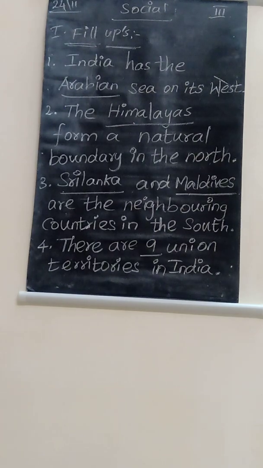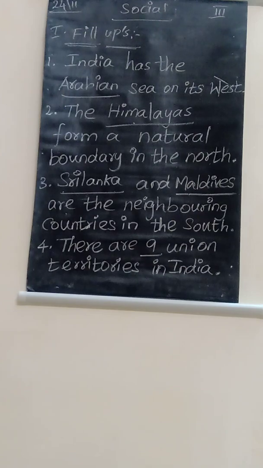The second one: the dash forms a natural boundary in the north direction. Natural boundary means it is created by nature, not an artificial creation. Which is a natural boundary in the north direction? We can see the Himalayas. The mountain Himalayas is located in the north direction. The spelling is H-I-M-A-L-A-Y-A-S, Himalayas.